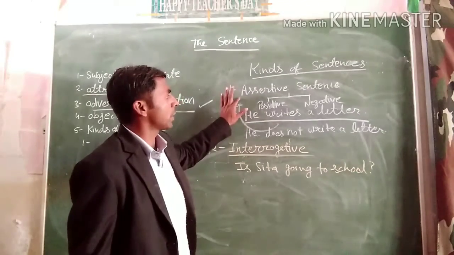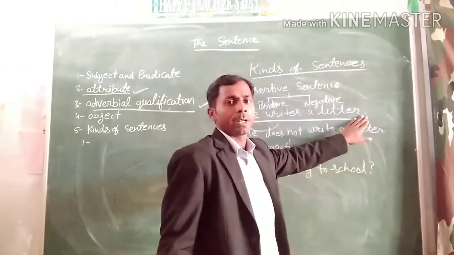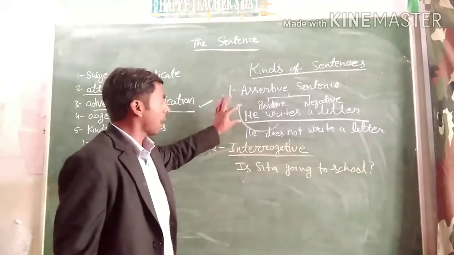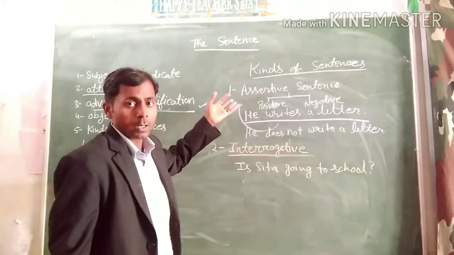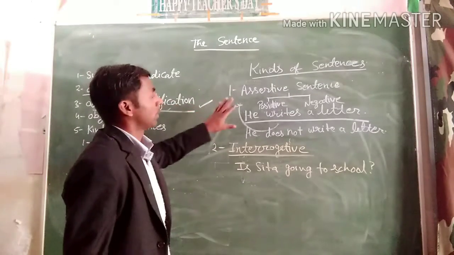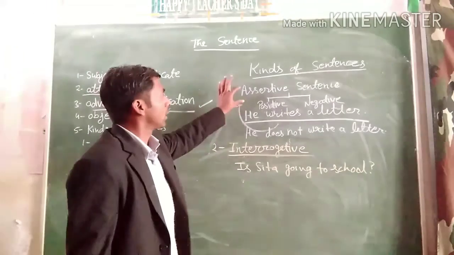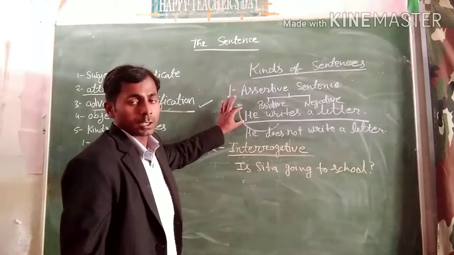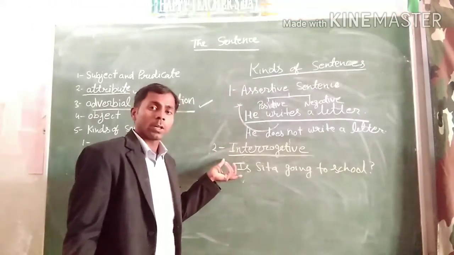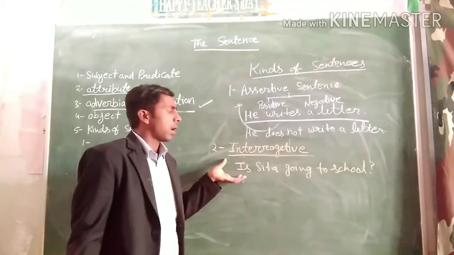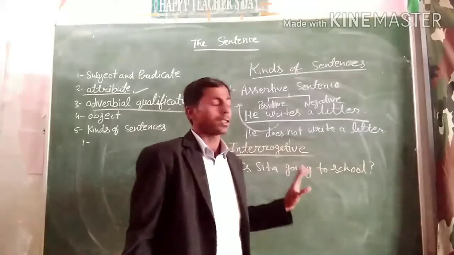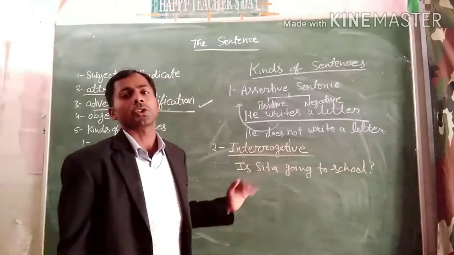But in an assertive sentence, we always keep a full stop at the end of the sentence, and this sentence starts with the subject, which will be a noun or some other words like attributive words and adjectives, etc. that are used in the front of the assertive sentence. Okay, an interrogative sentence starts with a helping verb or interrogative word, we can find the question mark at the end of the sentence, and this sentence always asks a question.